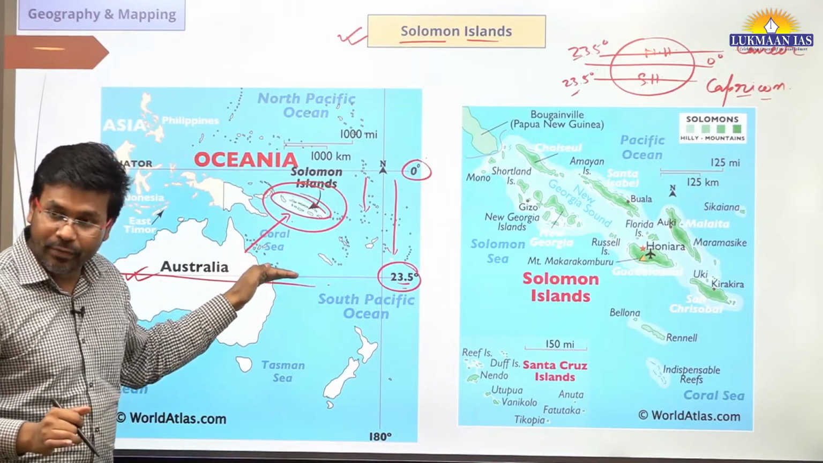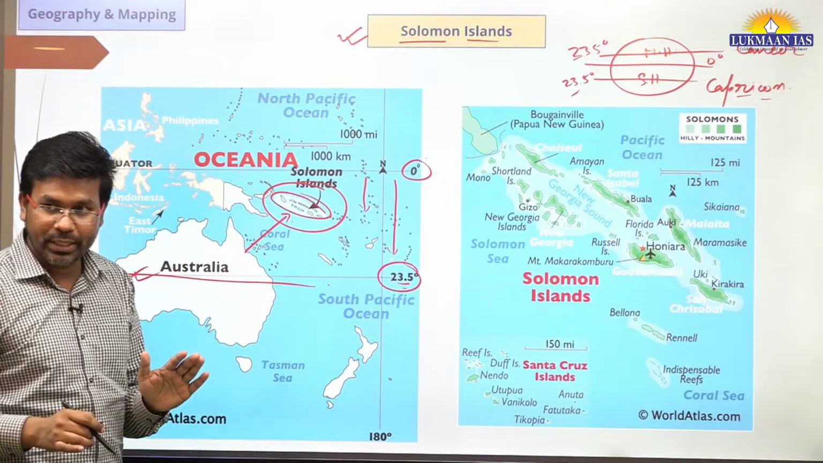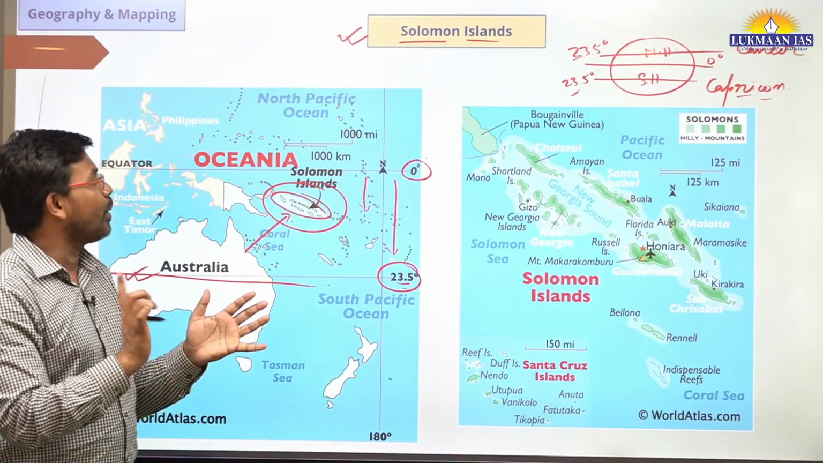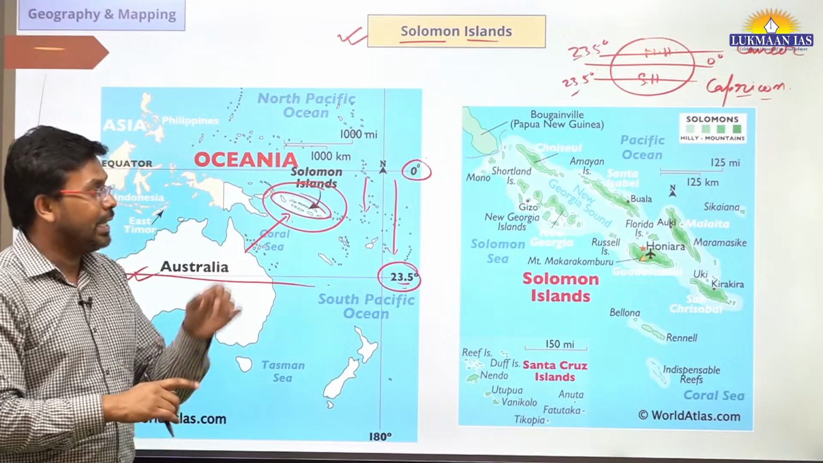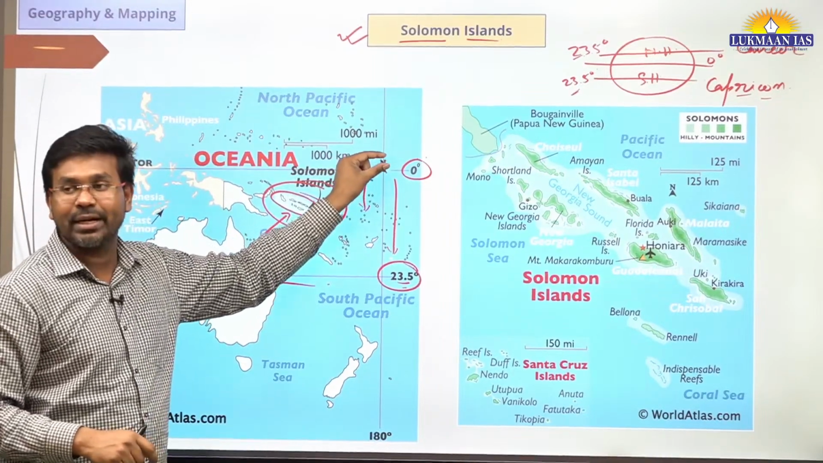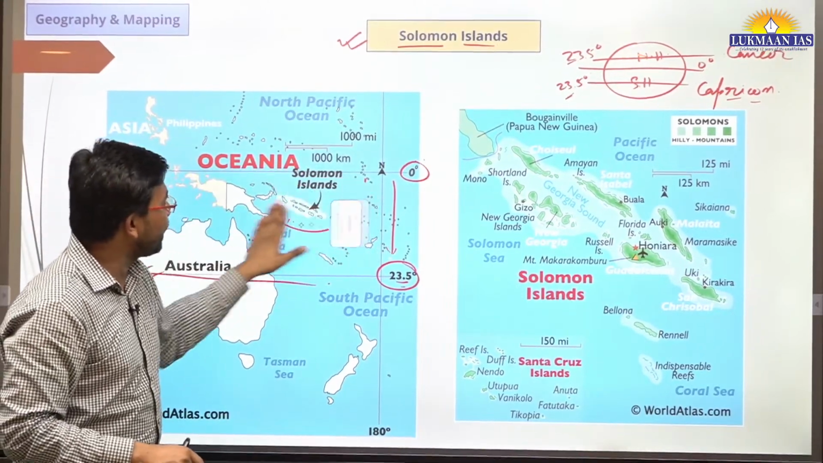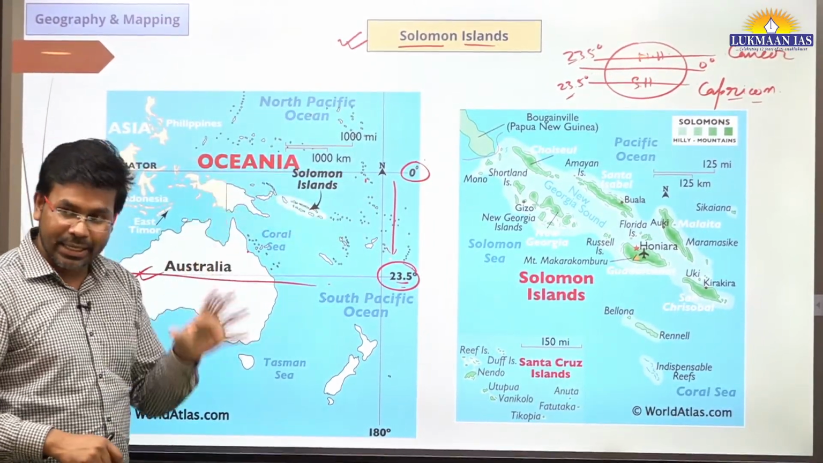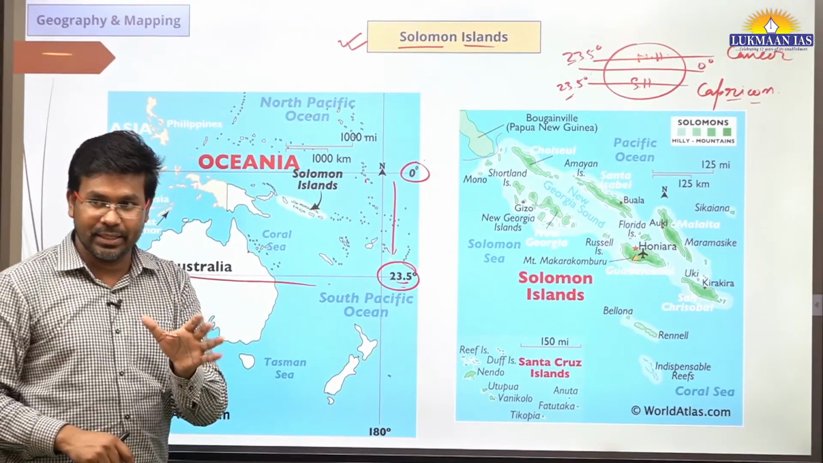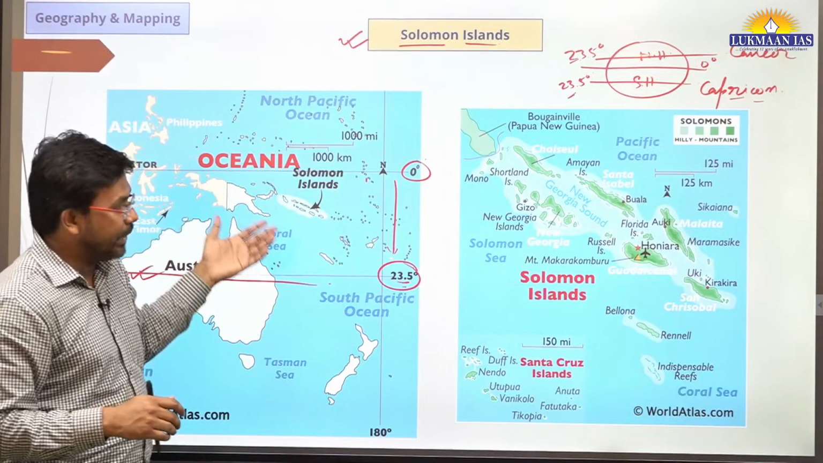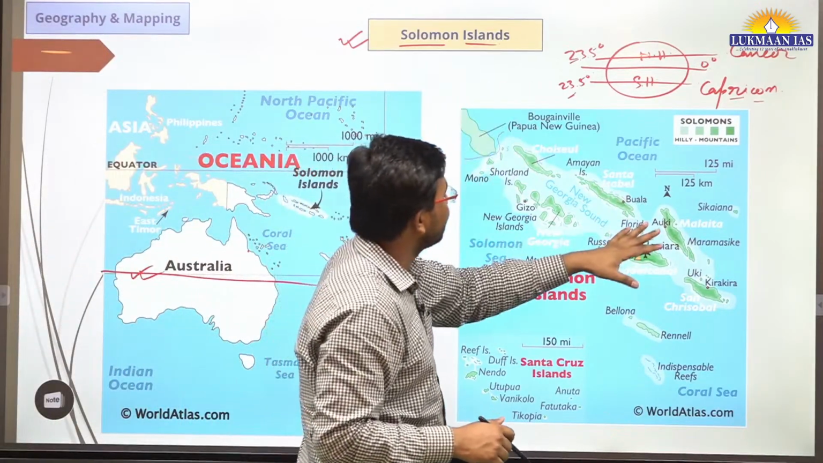And does the Tropic of Cancer or Capricorn pass through it? No. Tropic of Cancer does not pass through it. Tropic of Capricorn does not pass through it. And even the equator is not passing through it. Okay. So we just need to remember that this is a sovereign country. It's an independent country. It's not an island of any major country. So it's a sovereign country.